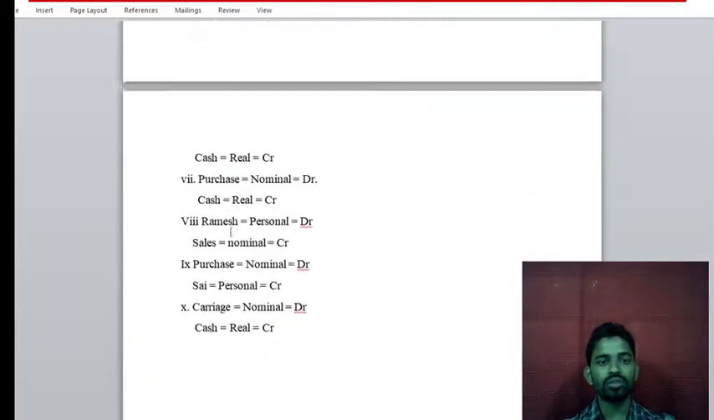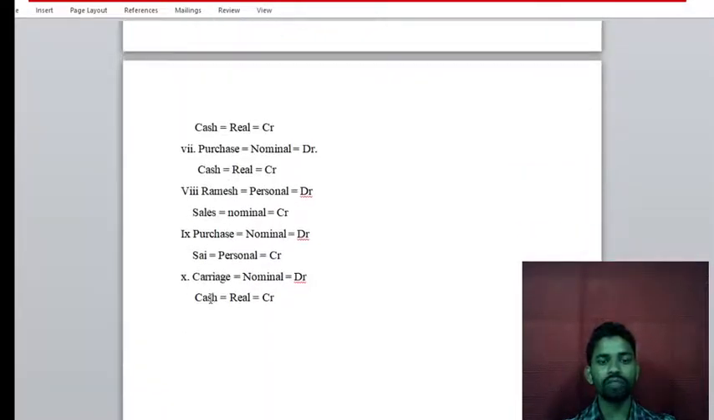These two accounts are affecting: the carriage account and the cash account. Carriage will come under nominal because it is an expense, and the nominal account relates to expenses and losses as well as income and gains. The nominal rule is debit all expenses and losses, credit all income and gains, so carriage is debit. Cash goes out and comes under the real account. The real rule is debit what comes in, credit what goes out, so cash will be credit.